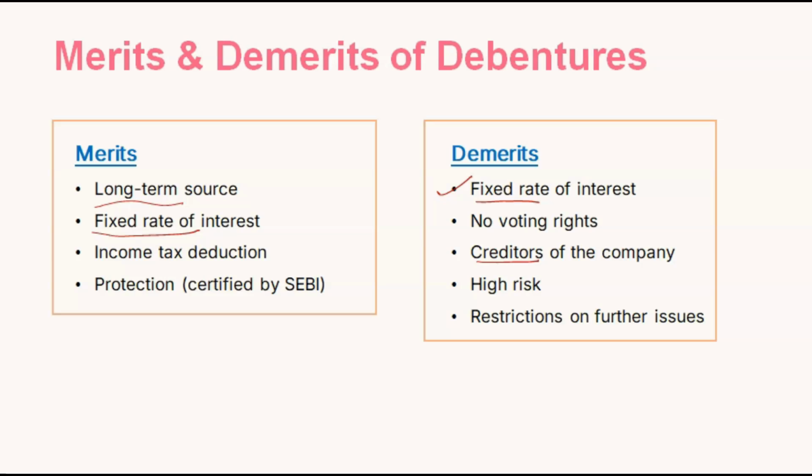Restriction on further issues. For the company, there is a restriction on issuing debentures. So it can issue one time. After that, there are some restrictions to issue debentures. It is a good, long-term source of finance for the company, but there are restrictions on the company to issue it. It cannot issue more debentures. It cannot issue more than 1 or 2 times, depending on the rules and regulations.